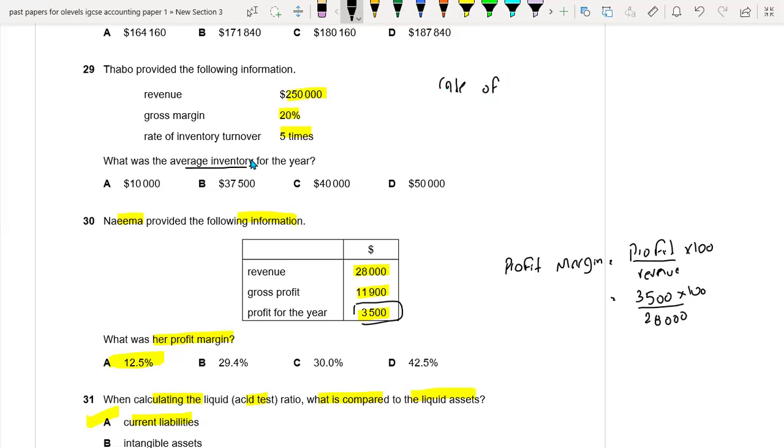So rate of inventory turnover is equal to cost of sales divided by average inventory. What is the cost of sales here?